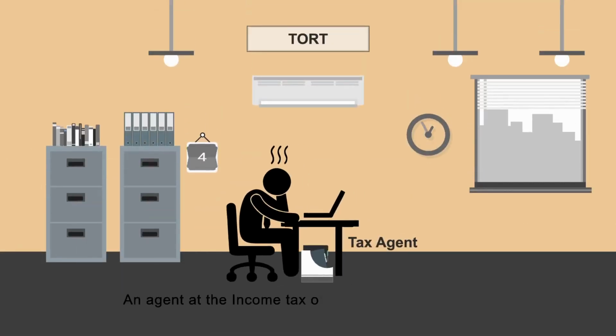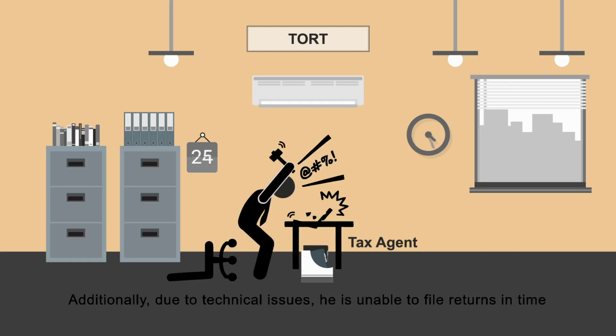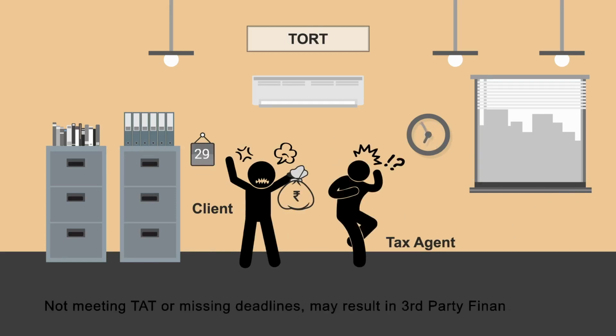For example, an agent at the income tax office whiles away his time till he realizes he has not filed returns for his client. Additionally, due to technical issues, he is unable to file returns in time. The client incurs financial loss. Not meeting turnaround time or missing deadlines may result in third-party financial loss.